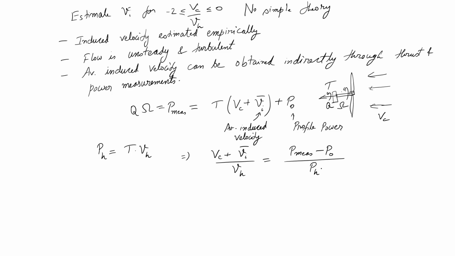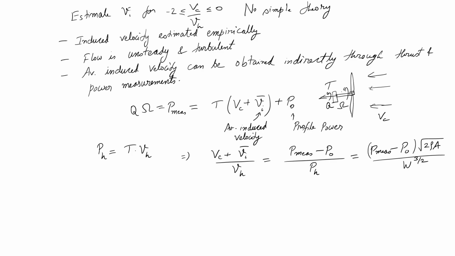Well, this is momentum theory, so I can even write this as P measured minus P naught into 2 rho a W to the power 3 by 2.